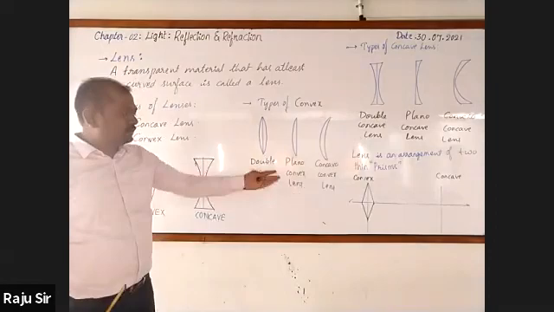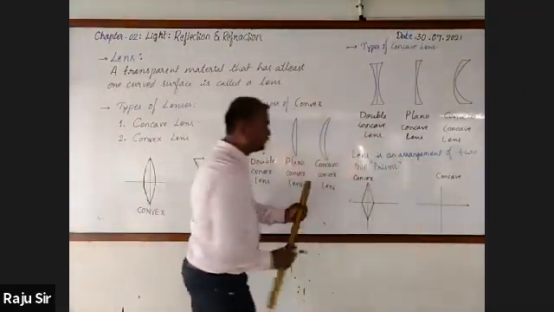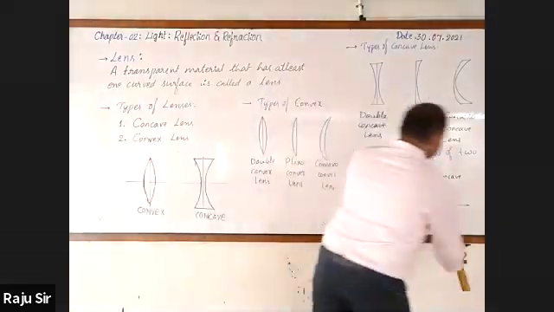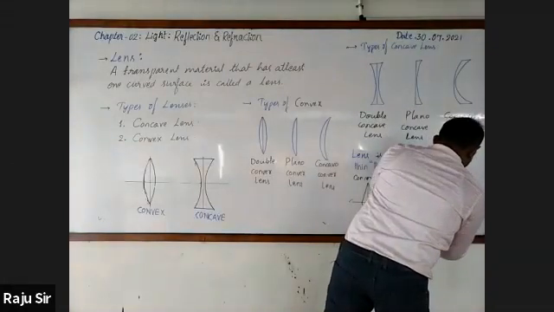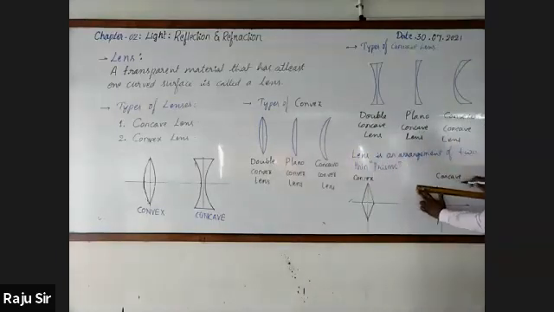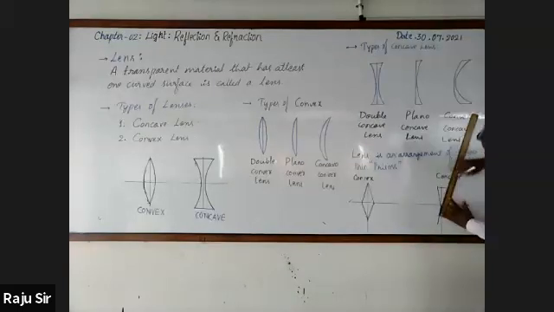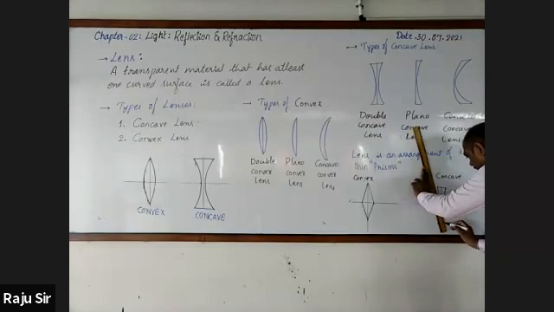Yes, convex looks like a rhombus. It is an arrangement of two thin prisms at their bases. Concave is an arrangement of two thin prisms at their vertices.